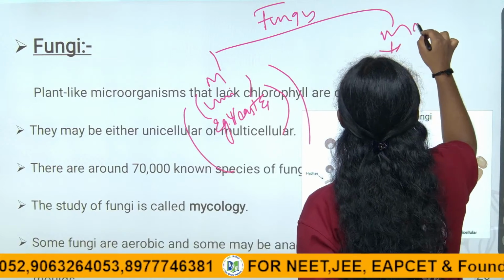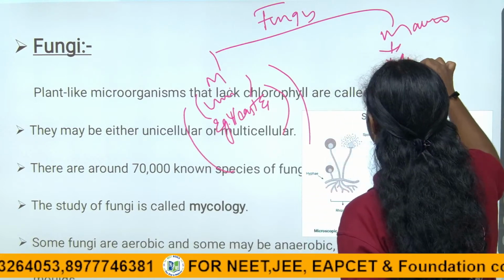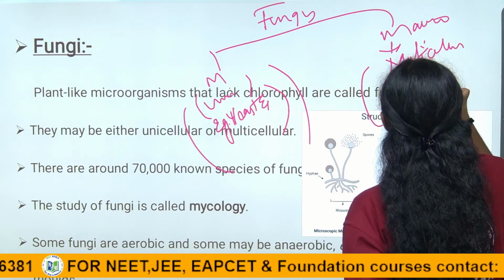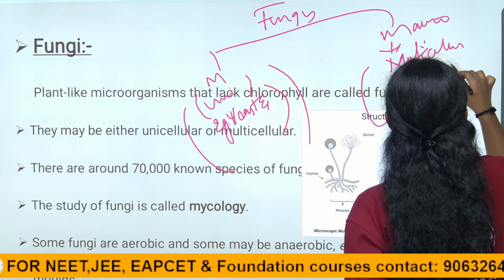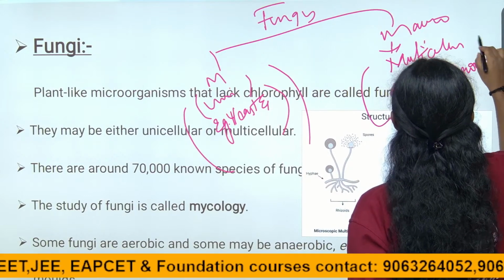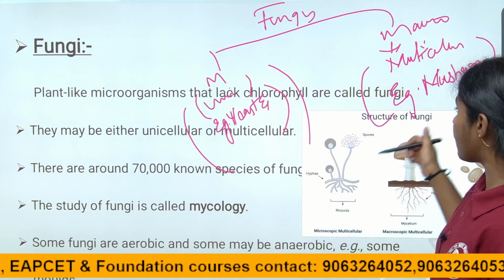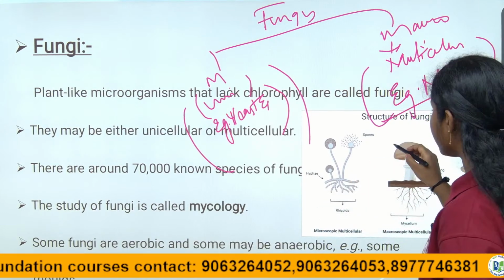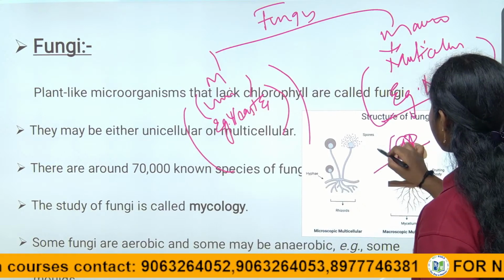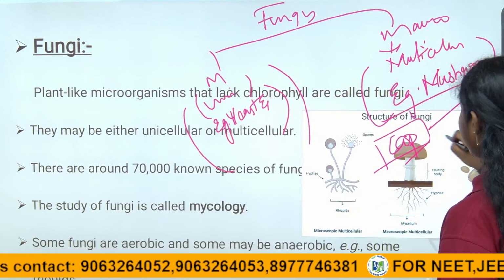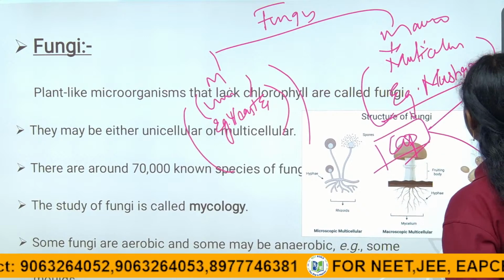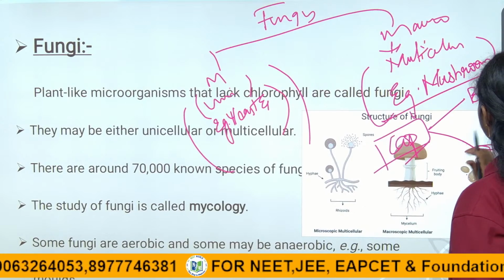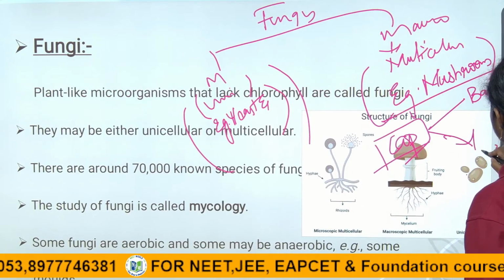The macroscopic fungi are multicellular organisms. Examples are mushrooms. Most fungi species are multicellular organisms, right children? Multicellular fungi mostly have a cap. The cap may be a bag-like structure or an umbrella-like structure.